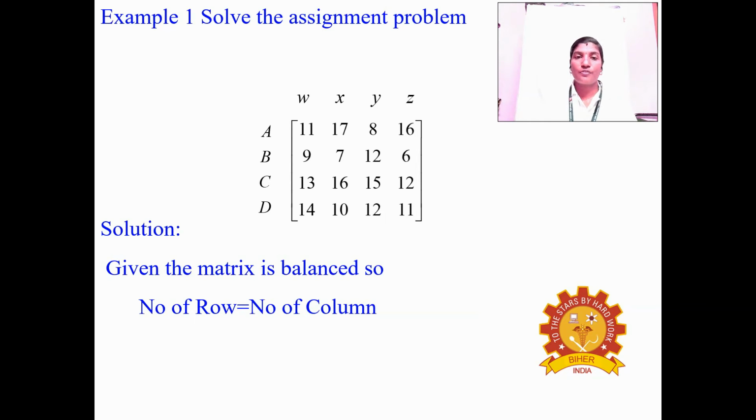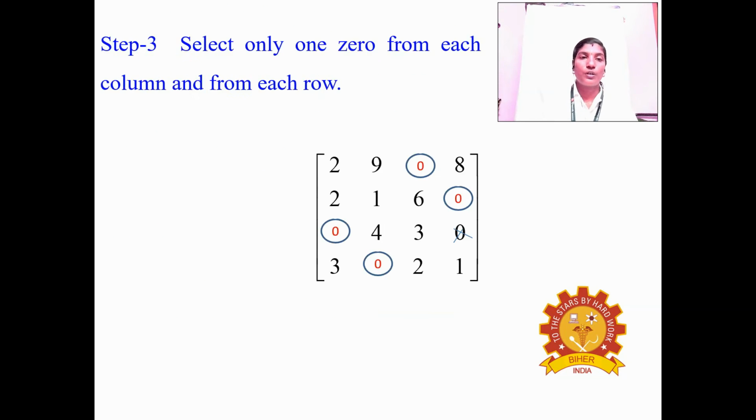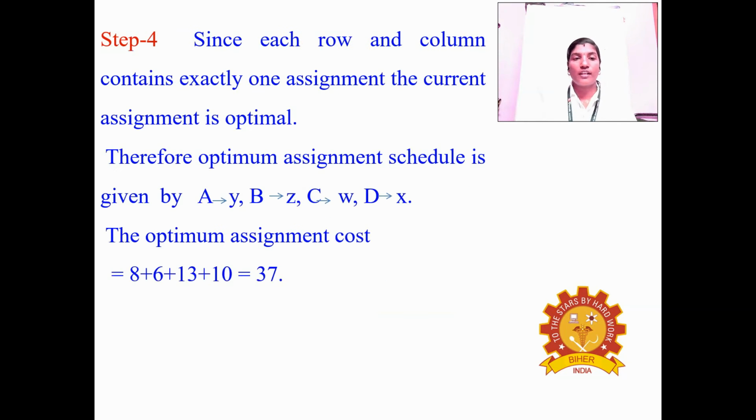Therefore the scheduling for the given problem is A to Y, B to Z, C to W, and D to X. The values are 8 plus 6 plus 13 plus 10, so this is our total assignment cost. The optimum assignment cost is 8 plus 6 plus 13 plus 10, which is equal to 37. That is our final optimum solution.